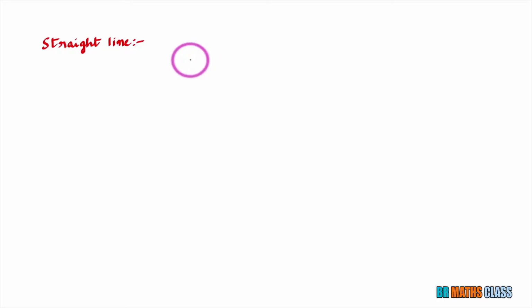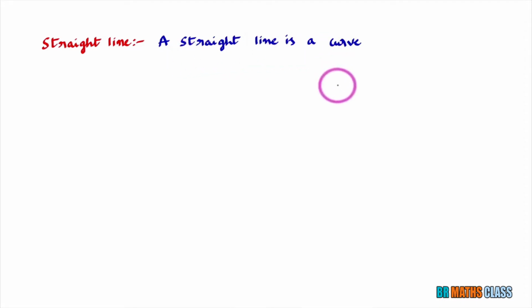In this class, we will learn the definition of a straight line. A straight line is a curve. You may be confused about why I am saying a straight line is a curve. Actually, a straight line is a particular type of curve. We'll discuss that with an example. First, let me complete this definition.